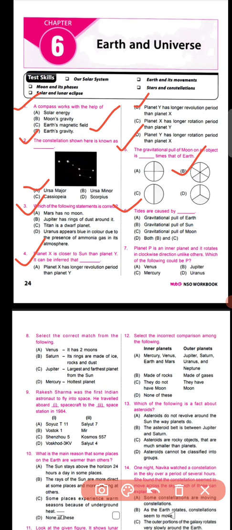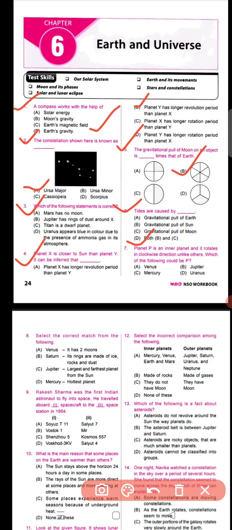Question number 6 says that tides are caused by which? Four options are there, so here tides are caused by option D, that means both B and C, both the gravitational pull of the sun and the gravitational pull of the moon. So both are responsible for the tides.